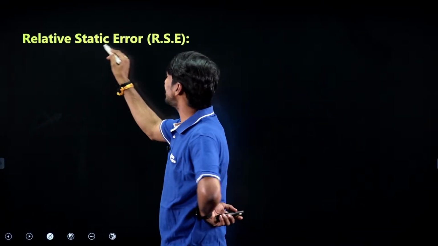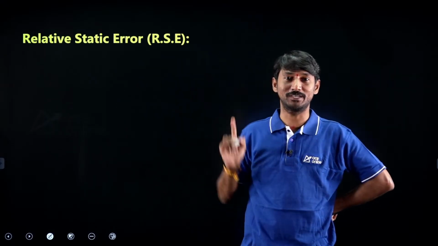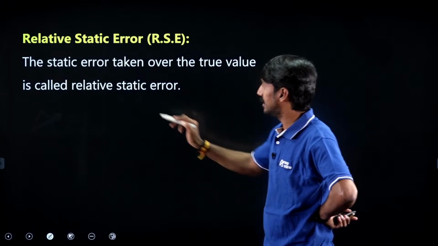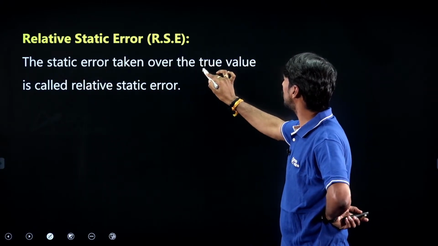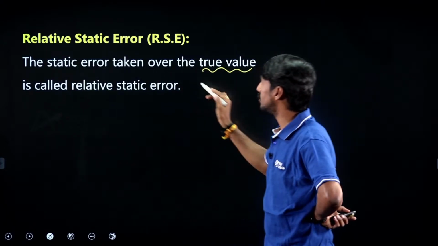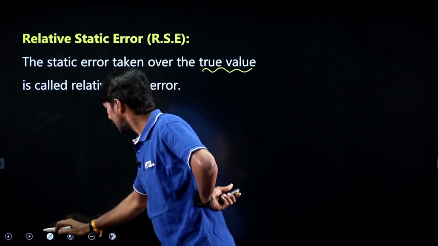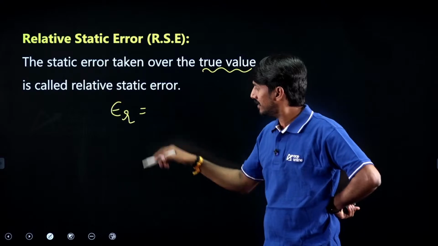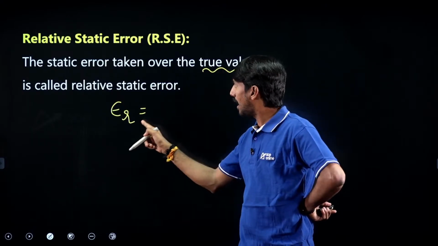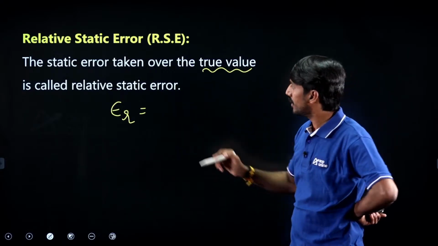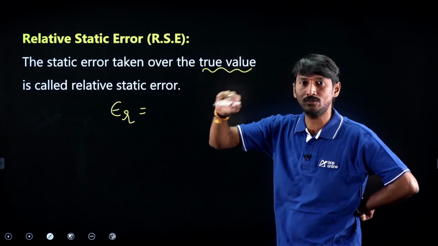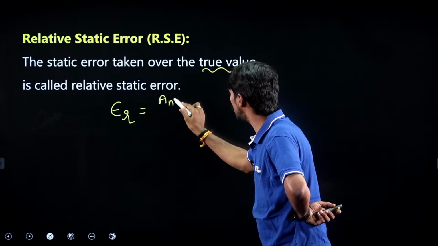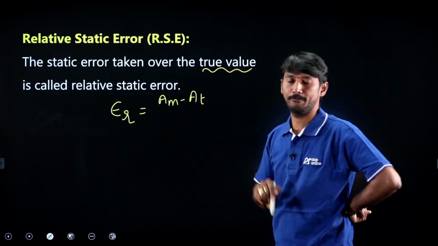After that, relative static error, a very important concept and a very common question in competitive examinations from the measurement subject. What is that? Relative static error means the static error taken over the true value. So relative static error is denoted with epsilon r, where r indicates relative. Static error taken over the true value. What is the static error formula? As you all know, AM minus AT.